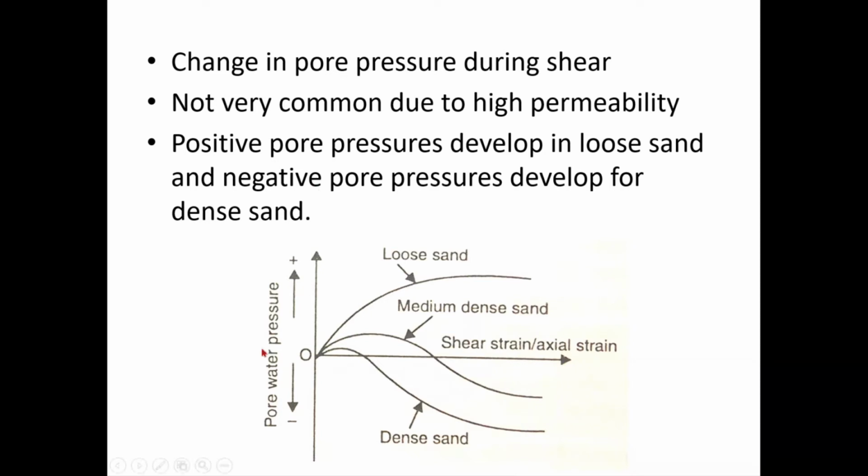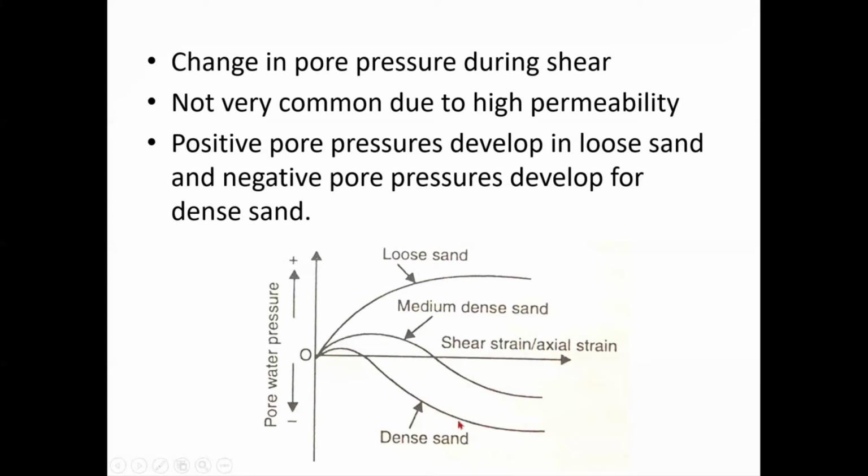But even though, well, let us see the pore pressure generation. So if it is a loose sand, you can see here pore pressure, this is the positive and this is the negative. In loose sand, pore pressure keeps on generating. Why is such a behavior in loose sand? Because loose sand has more voids, and in more voids you have more water present in those voids, isn't it? If you are considering saturated loose sand, dense sand, and medium dense sand, you have more water in loose sand, isn't it? Because in loose sand your voids are more, so you apply a load, your pore pressure generation in loose sand obviously will be more, isn't it?